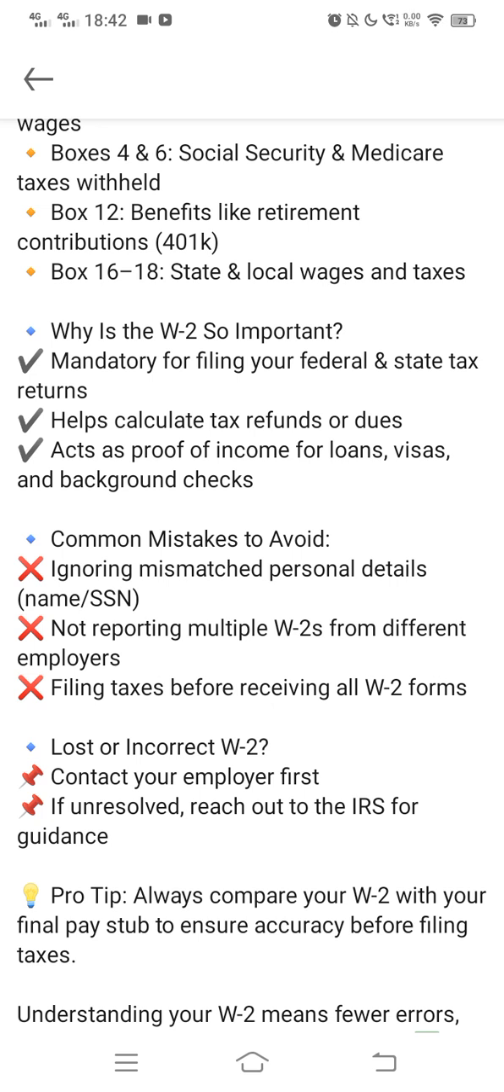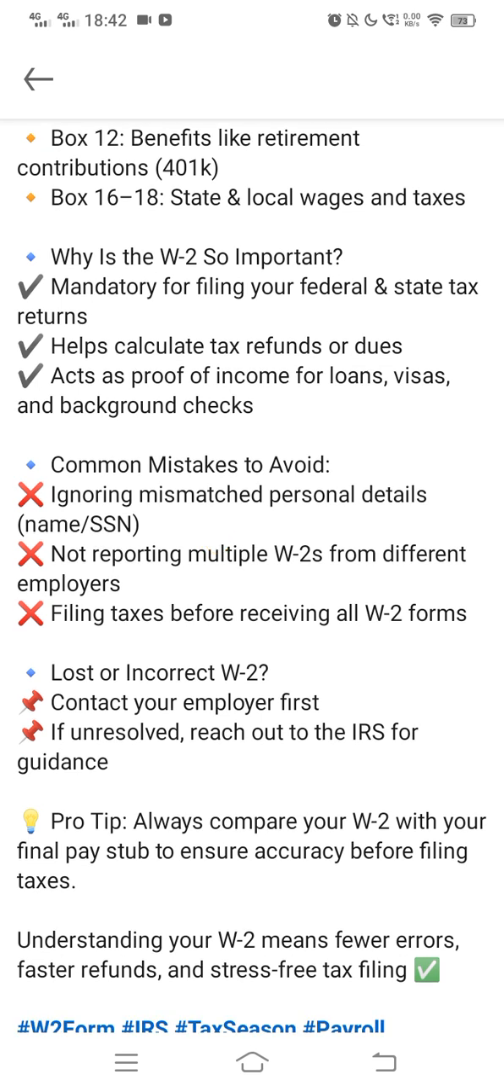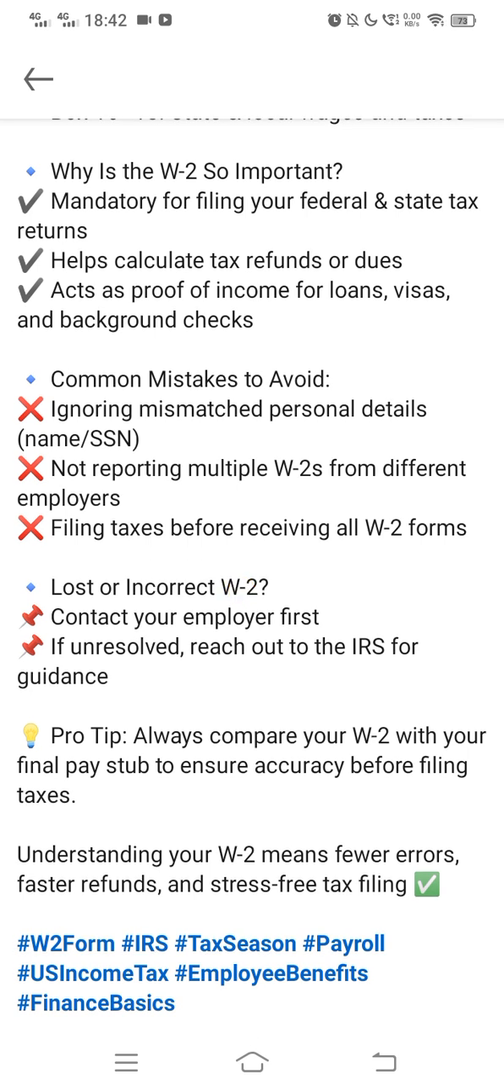Why is the W2 so important? It is very important for filing the return, to show that taxes have already been incurred and paid. It is mandatory for filing your federal and state tax return. It helps calculate tax refund or dues. It also acts as proof of your income for loans, visas and background checks.